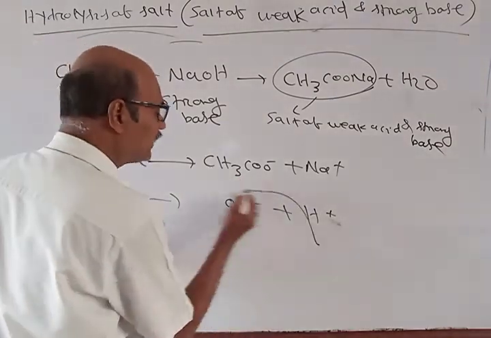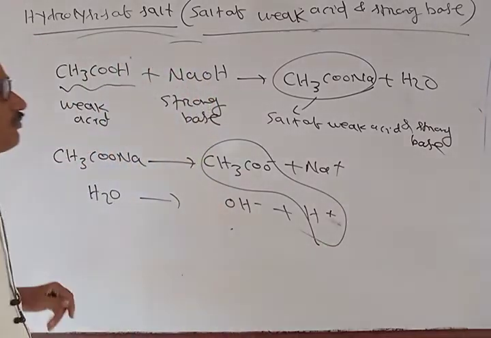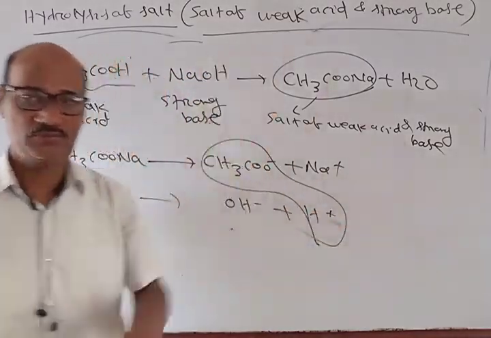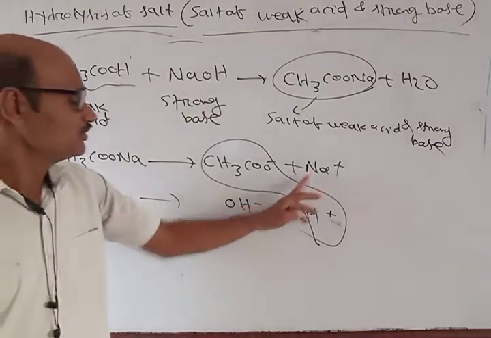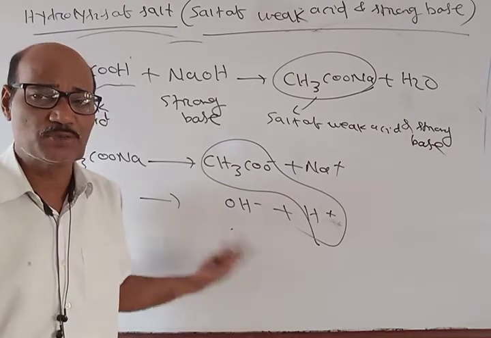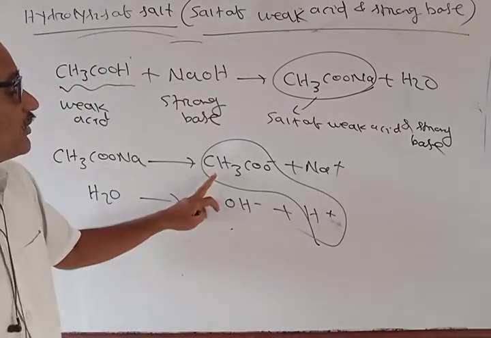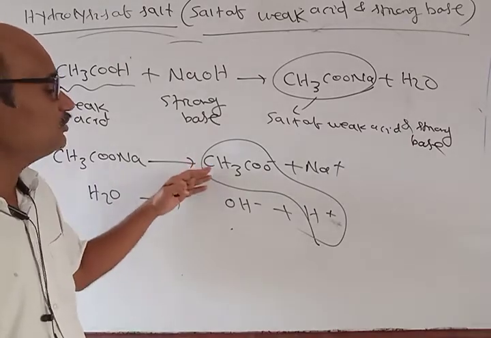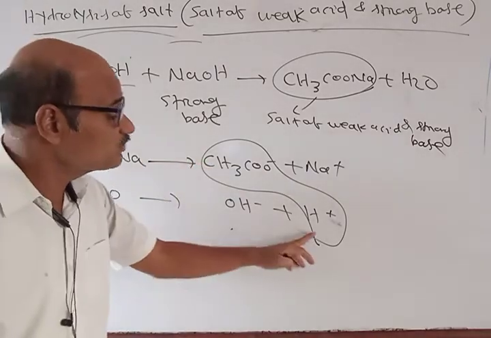So it can readily take away the H plus ion to give CH3COOH. But NaOH is a strong base, it dissociates into Na plus and OH minus. Now, because CH3COO minus is a strong conjugate base, it is taking away this proton.